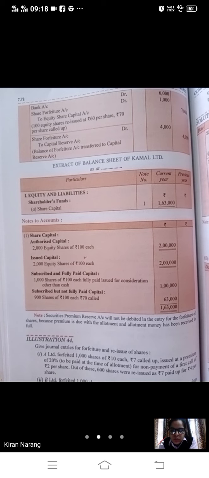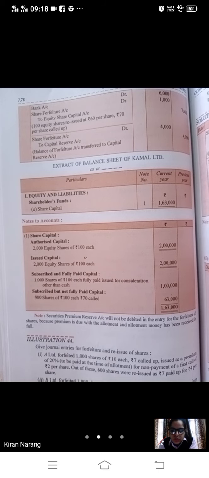Whatever you have received, you have to see that allotment. If allotment is received, that means premium is received. It will not be shown later in any entry of forfeiture. But if you have not received allotment, that means you have not received the premium. At that time, you have to debit the premium. Any doubt?